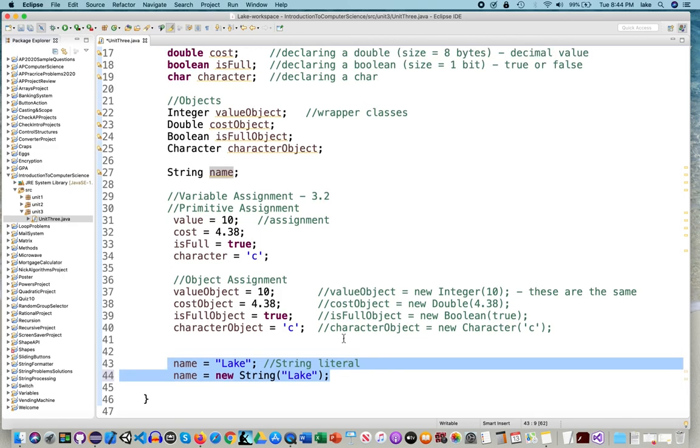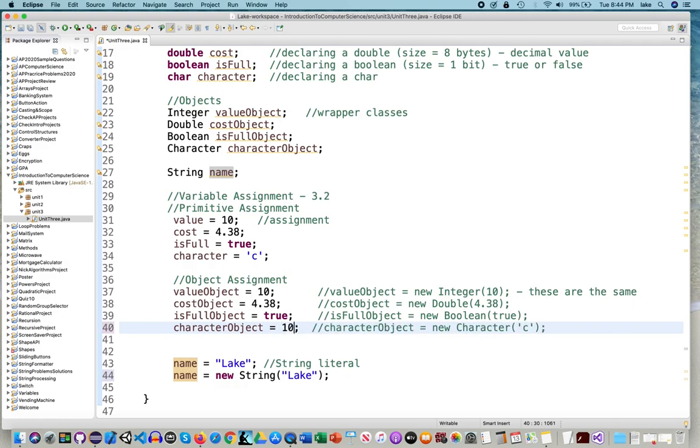Again, these are all just assignments. Make sure your type's matching. So let's see. Suppose I try to put, let's put a 10 there. Okay. Or let's put a string there. Okay. You may or may not get an error.